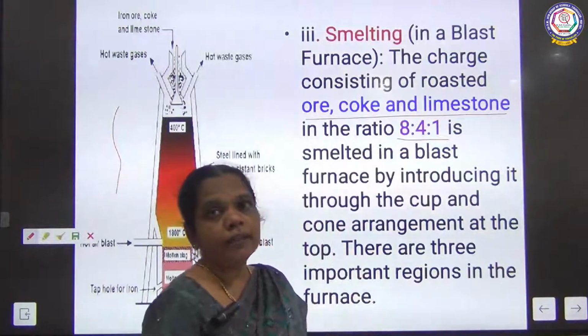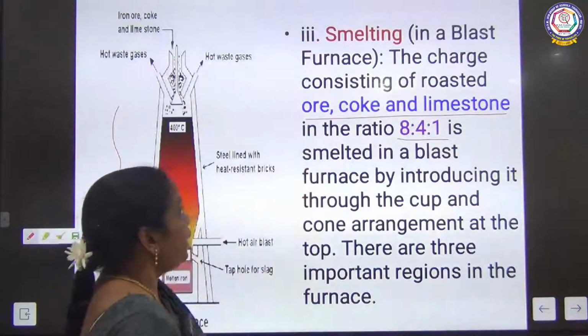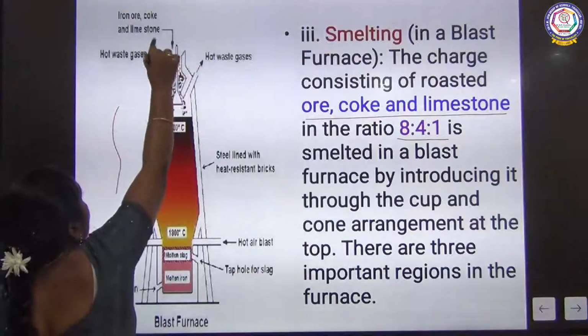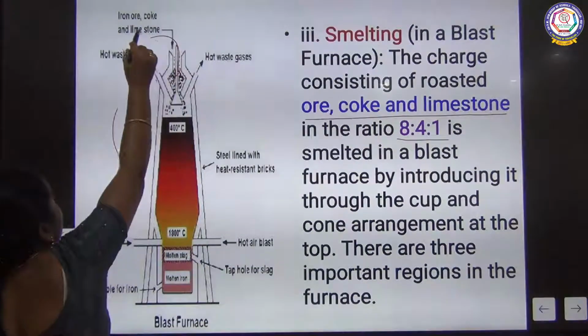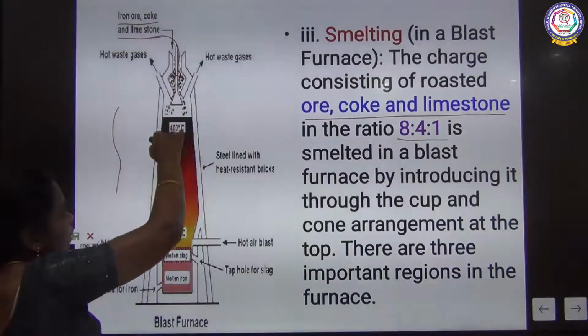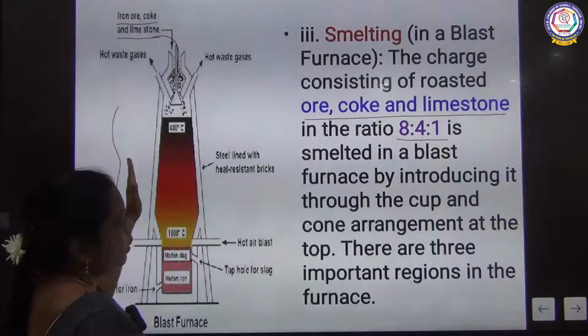Limestone, calcium oxide. This mixture is supplied through the top. We supply the iron ore, coke and limestone into the blast furnace.